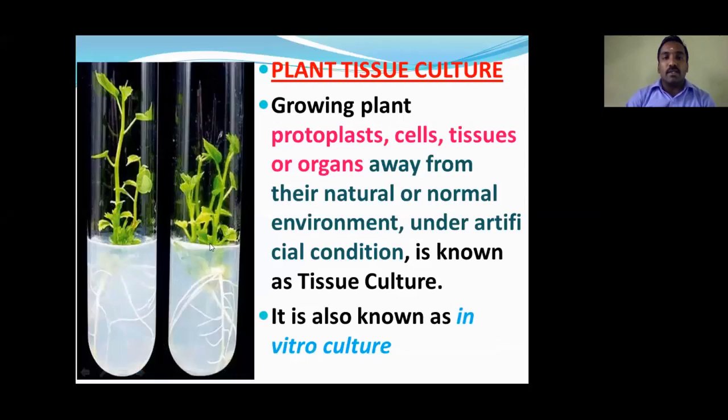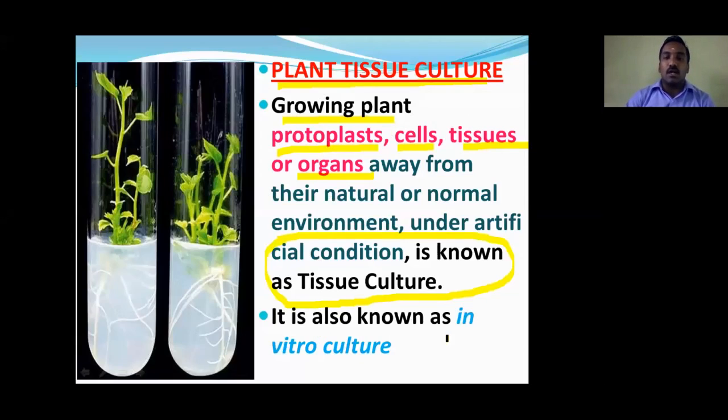When we look at tissue culture, the first one is the definition of tissue culture. Tissue culture is nothing but growing a plant, protoplast, cells, tissues, or organs in a controlled condition. That is the most important aspect, and the medium has to be prepared for culturing of these organs, tissues or protoplasts.